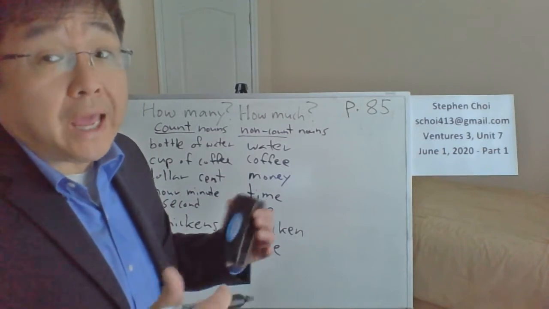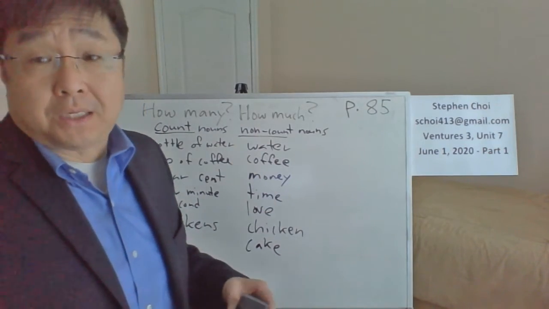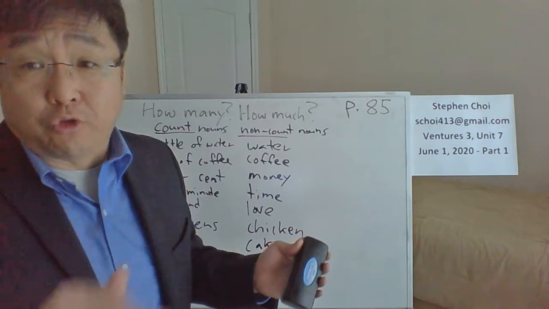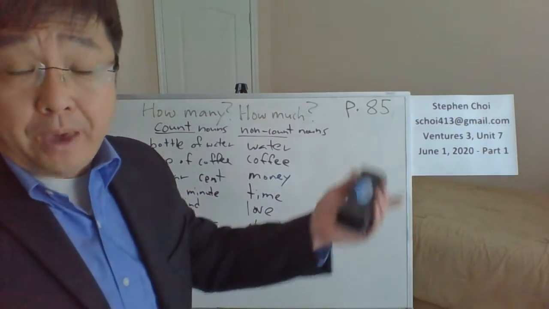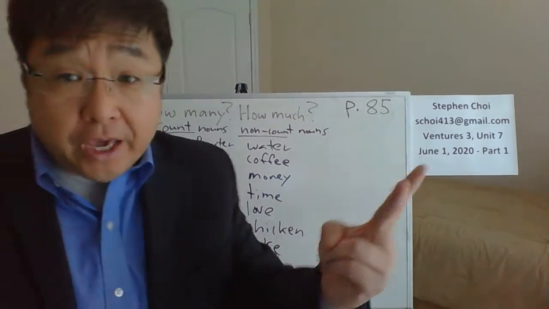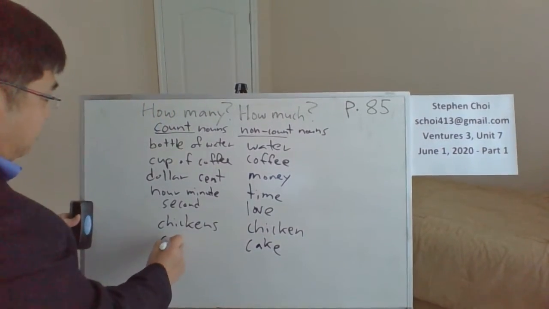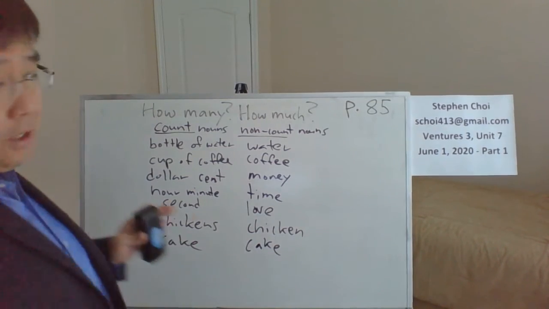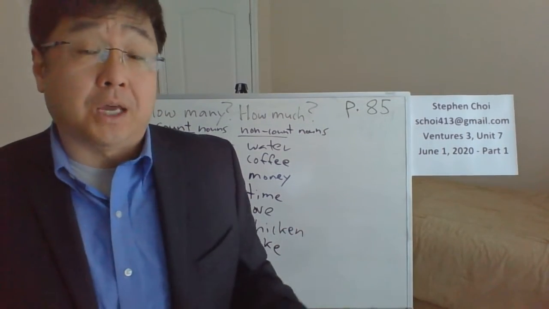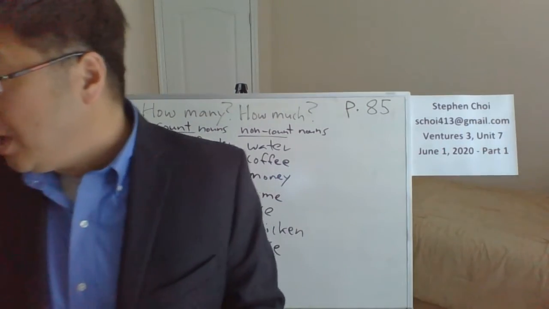Do you like cake? Oh, I love cake. That's non-count. But let's say you're having a big party and you need 3 cakes. So you go to the bakery and you want to buy 2 cakes or 3 cakes. In that sense, that's a count noun. So some words, depending on how you use them, can be count or non-count. Just remember that.